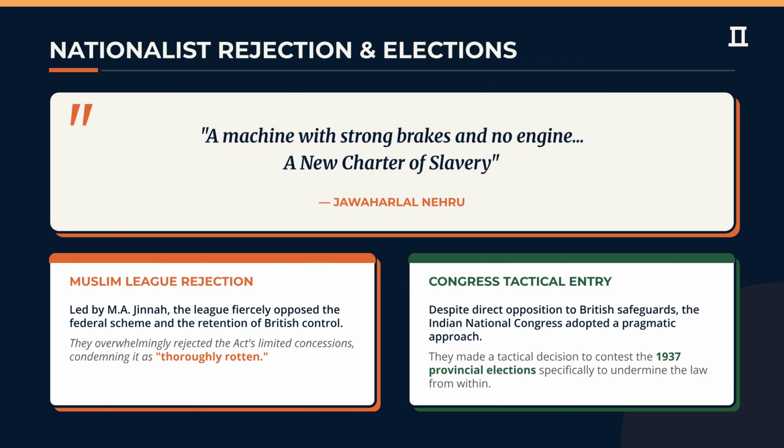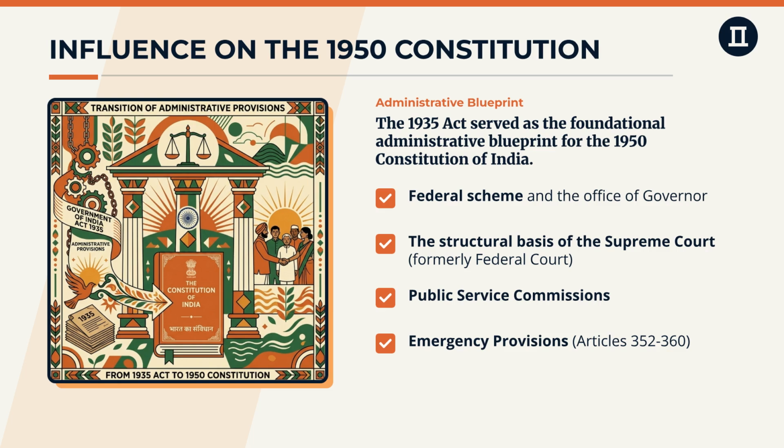Nationalist leaders rejected the Act. Jawaharlal Nehru famously called it a machine with strong brakes and no engine. Despite this, the Indian National Congress chose a tactical approach, contesting the 1937 provincial elections to challenge the system from within. The 1935 Act remains a foundational blueprint for our modern Constitution.